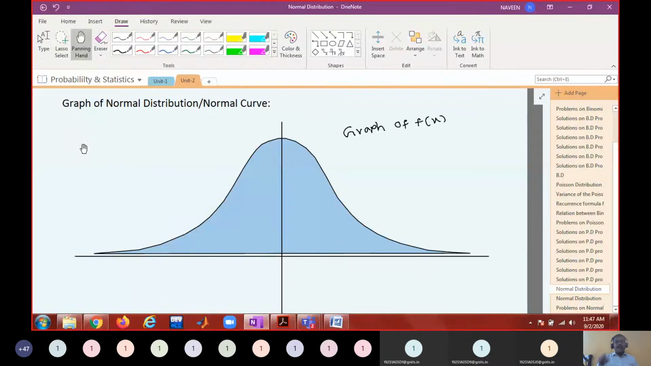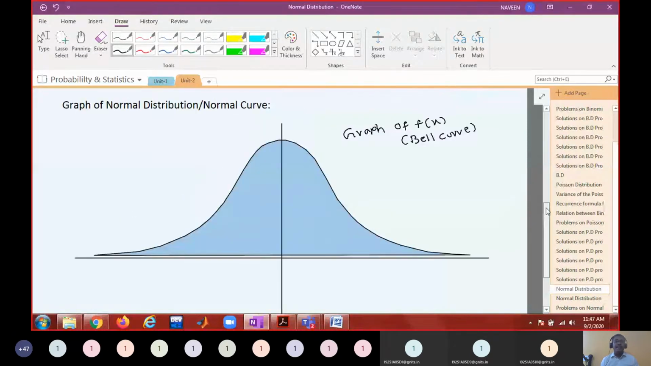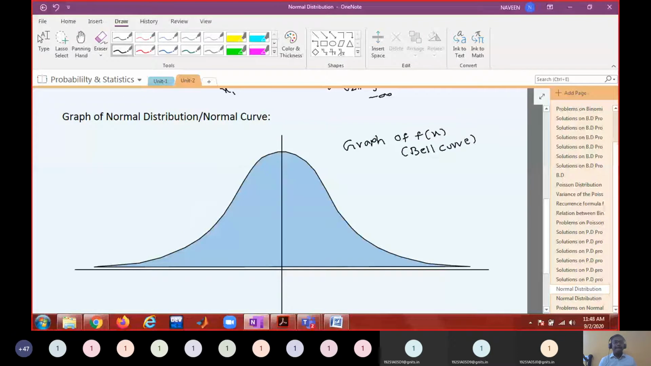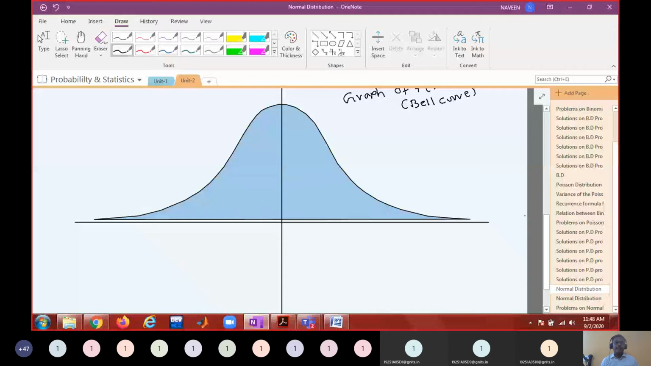Is it not looking like a bell? Yes, sir. So therefore you can also call this a bell curve. So the first property is that it is in the shape of a bell curve, or it is a bell-shaped curve. That is the first property. What are the other features you are seeing? As the value of x increases, f of x decreases. Bell-shaped. What is the next one?